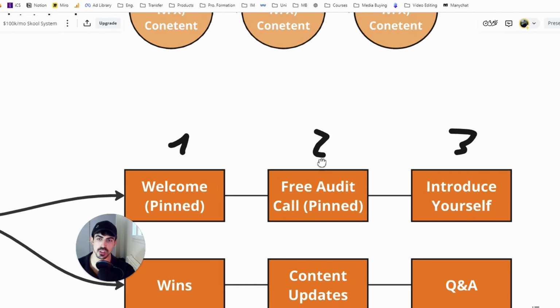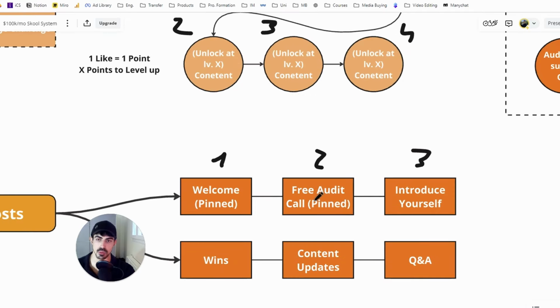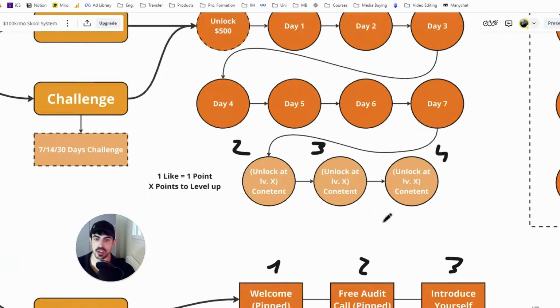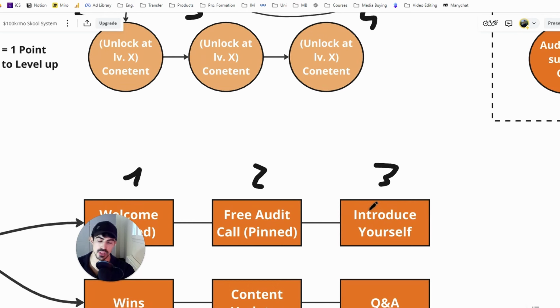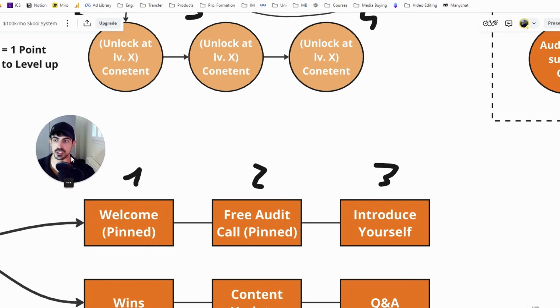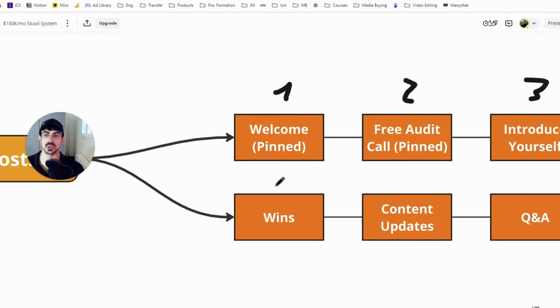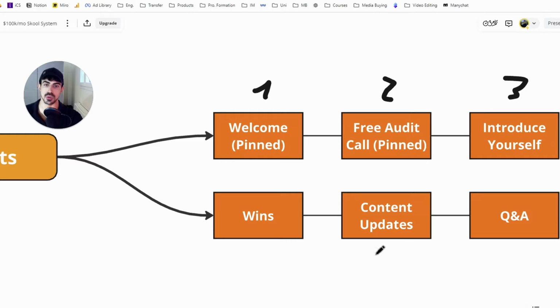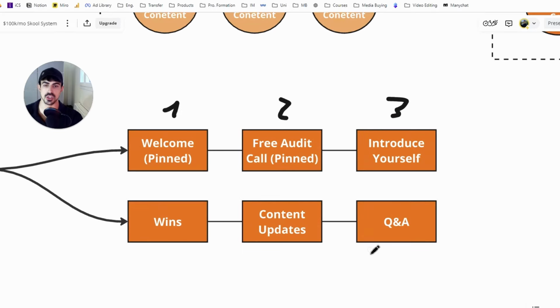On the second point, there will be the pinned post, right, where you will be promoting the free audit call. So again, we'll be pushing people over here, right? And finally, we'll have a third pinned post where we prompt people to introduce themselves. And this will basically make the community more active. Also, we want to have wins. We will post every win that we have, like people will start posting wins, and also yourself will post wins of your clients. We'll post content updates and also questions and answers.